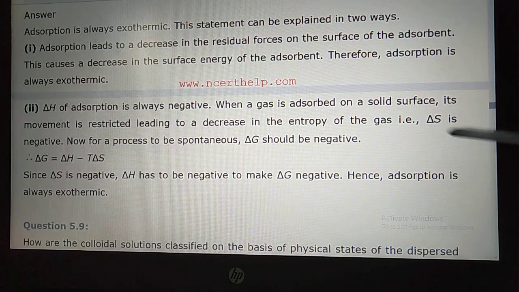You can read about it in another lecture where I explained the mechanism of catalyst. You can read it there, students.